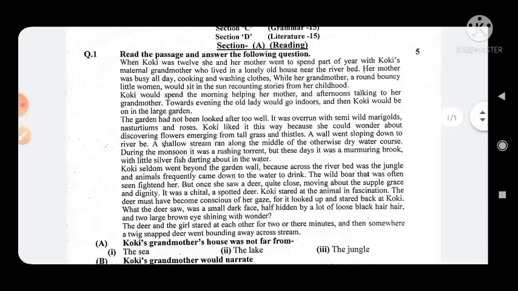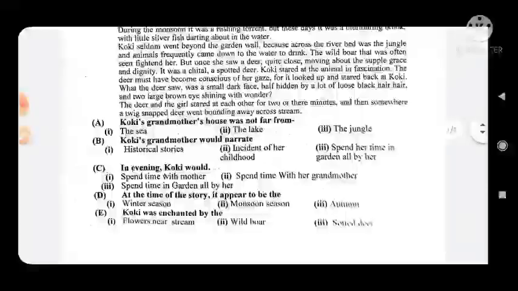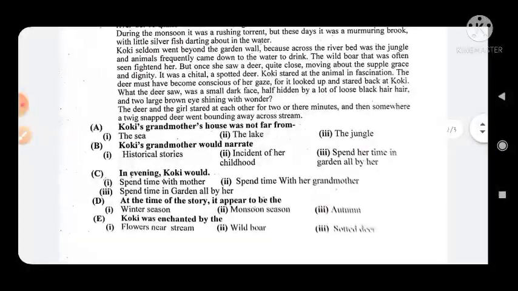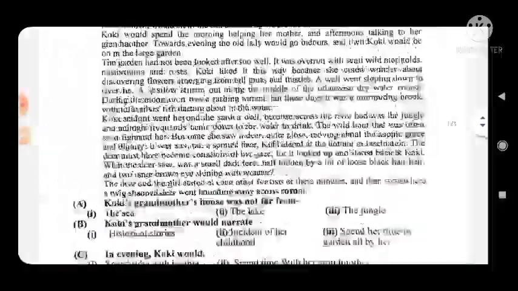First read the complete paragraph, and after reading you can see some options given. The first statement is Cookie's grandmother's house was not far from. Every statement has three options, so you have to select the correct option by reading the paragraph.